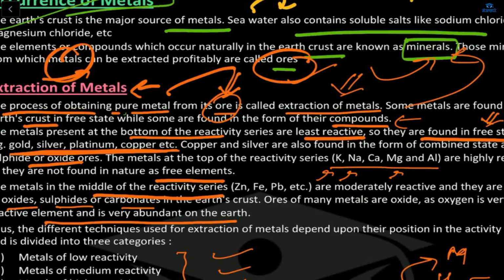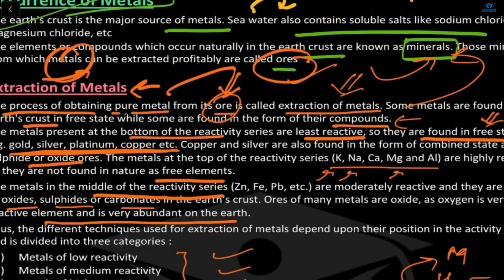And for the medium one, we got two ores. One is sulfide ore, one is carbonate ore. Carbonate ore goes through the process of calcination, and the sulfide ore goes through the process of roasting, which gives oxide of metal. Then reduction of metal, then purification of metal. And in the last one, metals of low reactivity, we have sulfide ores, which are roasted.